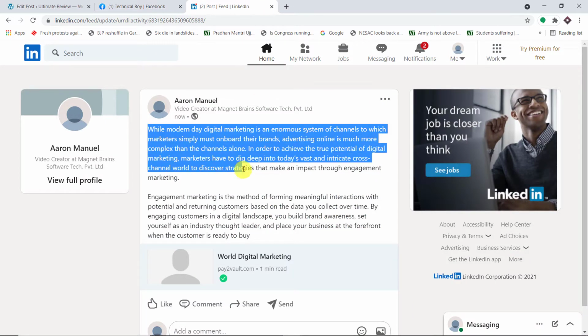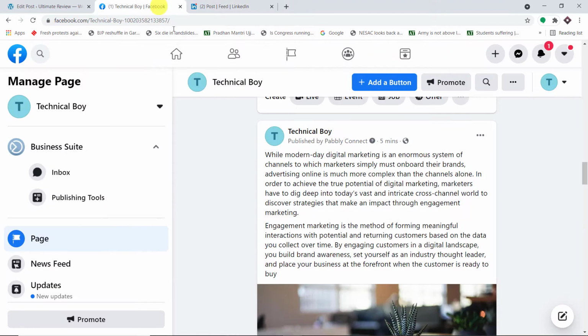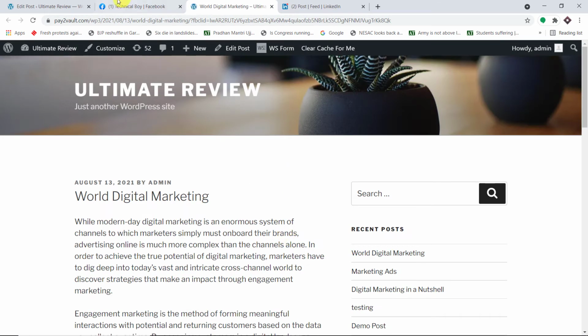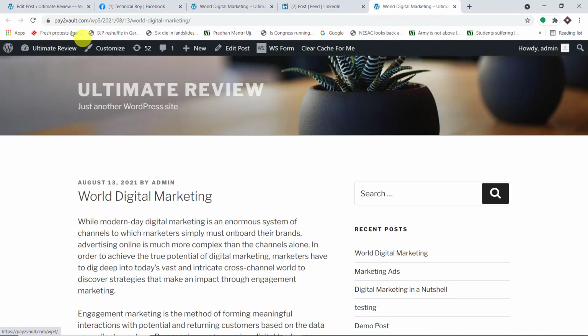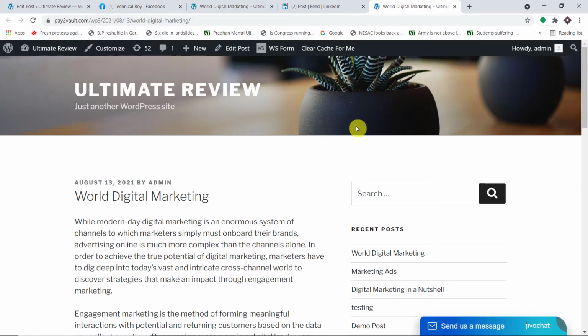Okay, so as you can see, we do have the same post here also. Okay, and we also have the link of the same published WordPress post. So when we click here, we are straight away directed to the same WordPress post. Furthermore, again in LinkedIn, we also have the URL. Okay, and it is going to open and show you the same post that we had published on WordPress.